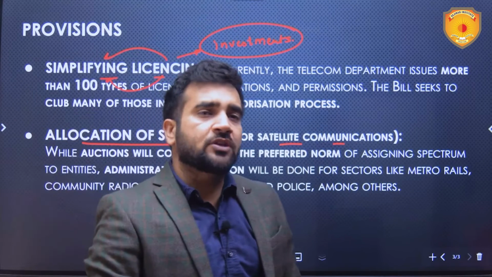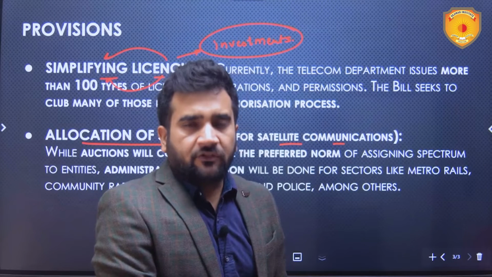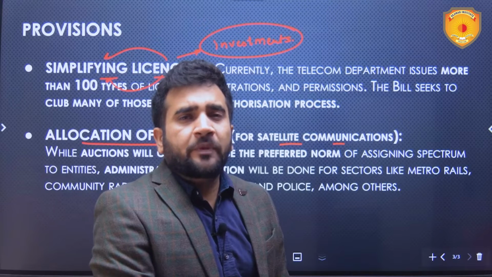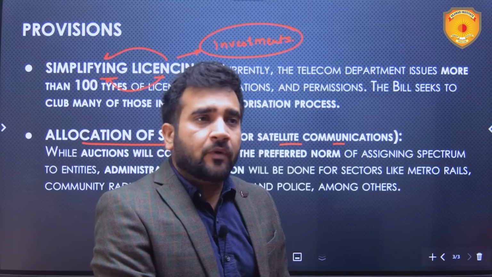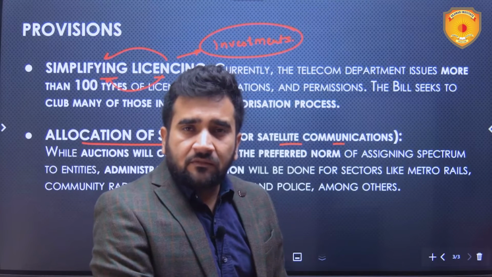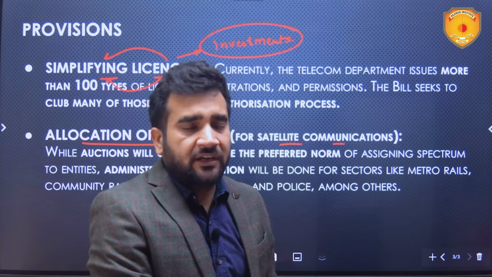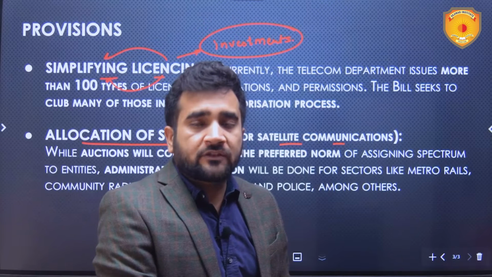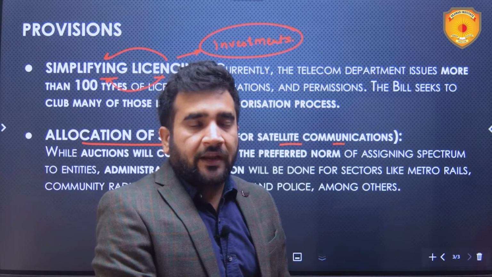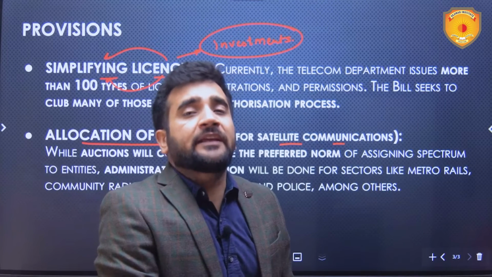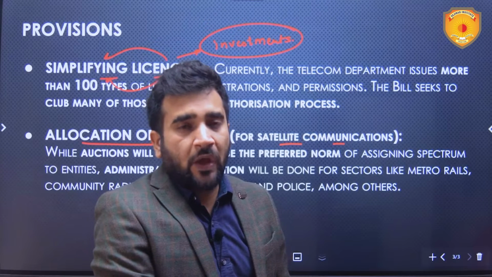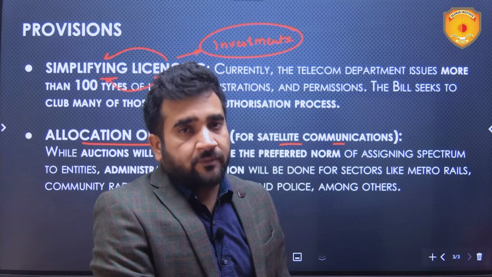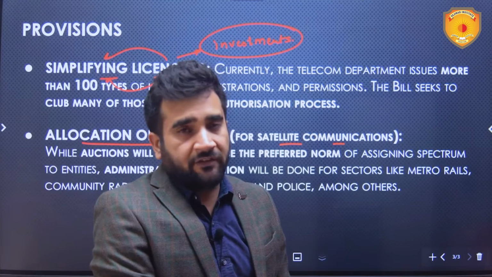Now generally in 2012 there was this 2G spectrum case. The Supreme Court clearly said that the UPA government at that time allocated spectrum on its whims and fancies. The way it wanted to allocate, it allocated. Because at that time, administrative allocation was done of the spectrums. And after that, this process of bidding came. There was this bidding which had to happen, and the highest bidders would be allocated the spectrum. The administrative allocation was done away with.